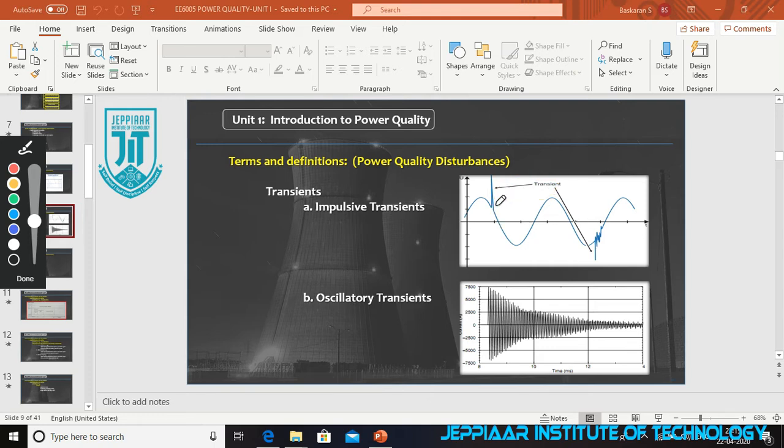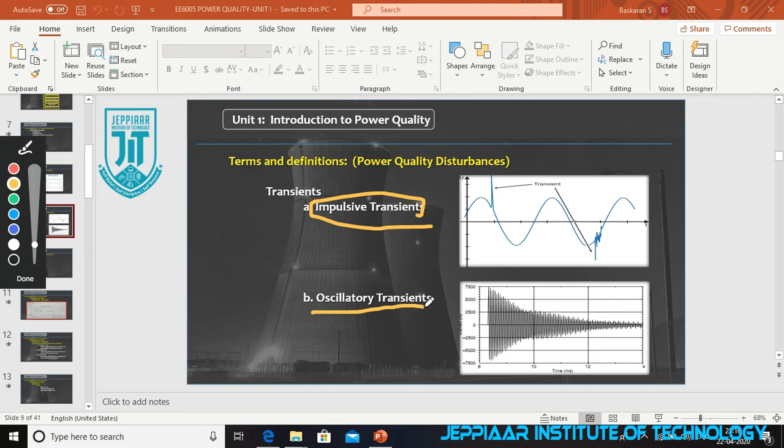See here, for the positive cycle it occurs for only a little bit of time, a very small time period. After that, the operation goes on smoothly. The changes happen for a small time period, and that is the impulsive transient.